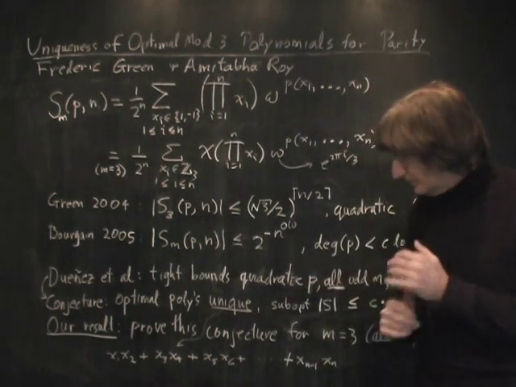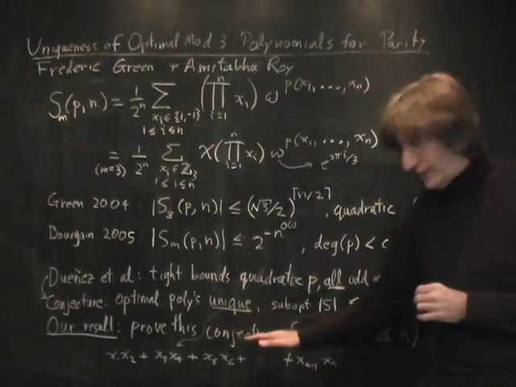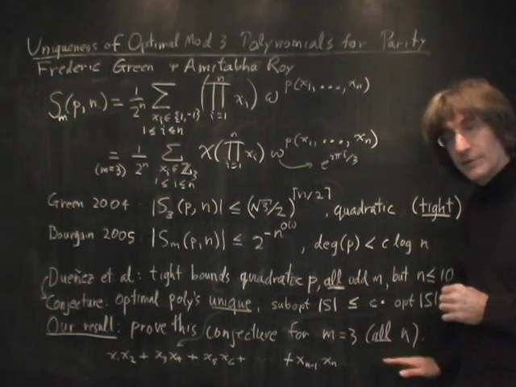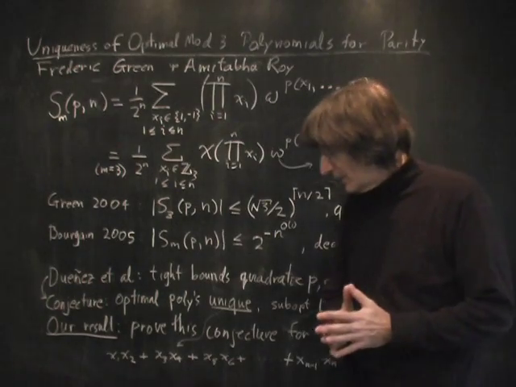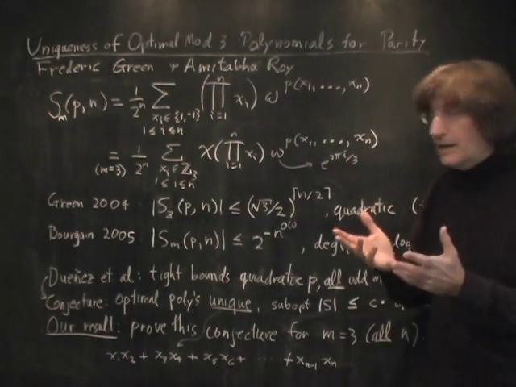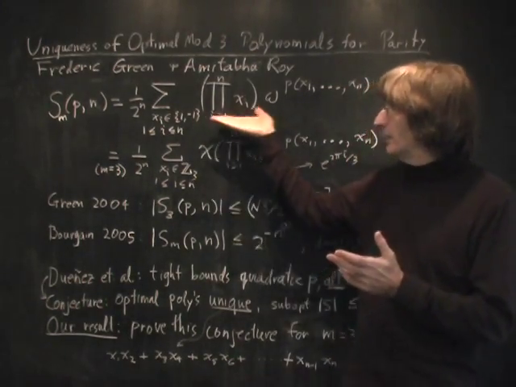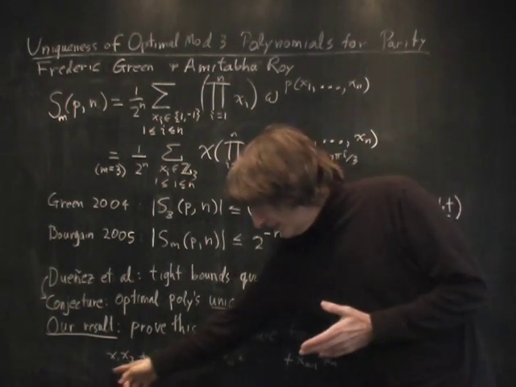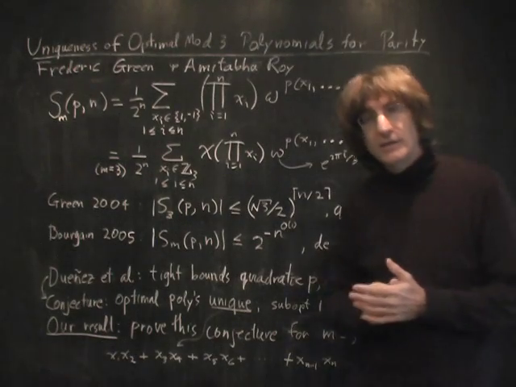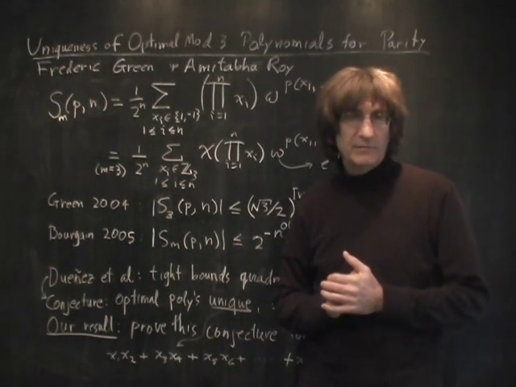Our result is that we prove their conjecture for m equals 3 and all n, not just up to n equals 10. So we have a complete characterization of the polynomials that make this sum maximum. The shape of the polynomials is like that, and that is the main result of our paper.